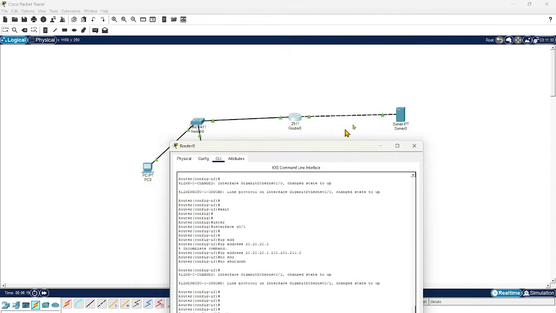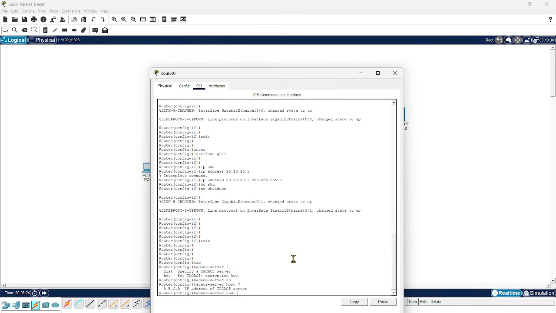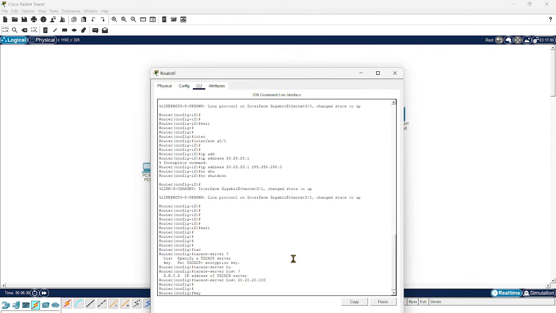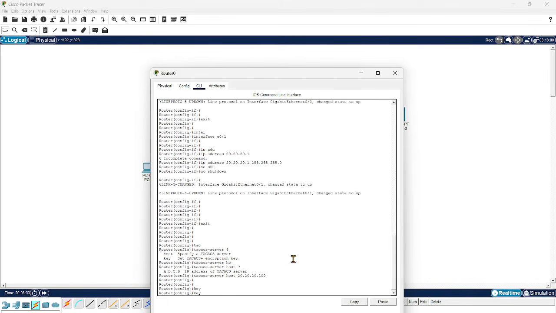Here the IP address is what we configured on the server, which is 20.20.20.100. Okay, and you have to mention the key as well. This is mainly used for encryption purposes, and also to identify whether you are getting a request from legitimate clients or not. So you can configure the key as Cisco123.